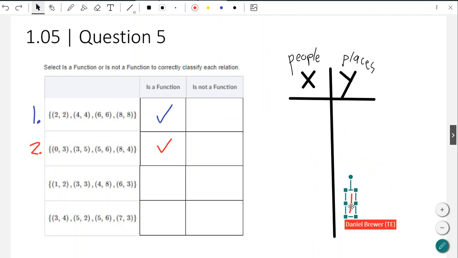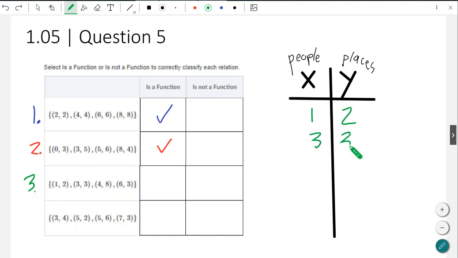Okay, final one, or not final one, but third one. So number 3, and let's again list them out. 1 and 2, 3 and 3, 4 and 8, and 6 and 3. Now we have our first repeat of a Y value, right? So we have a repeated Y value, but remember, these are locations. So if I were to put some names to this, I have, let's say Bob here in 3, and I got Sally here as 6, and they are both trying to go to, let's say, the mall.